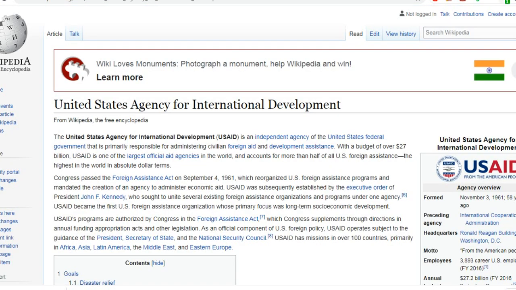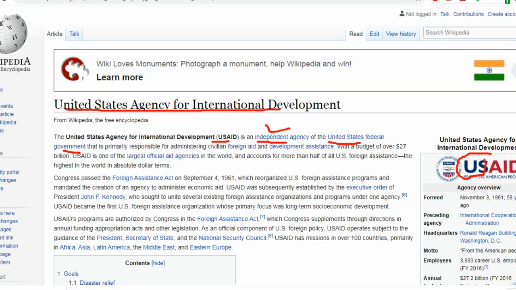So this program is not just by EESL, right? They have collaborated with USAID. What is that? United States Agency for International Development is USAID. It is an independent agency of the United States federal government. Okay, so this is not a UN initiative. You have to remember that. This is USAID, from America, American people. This is a government agency of the United States, not a UN body.